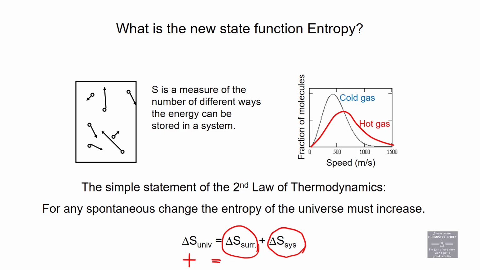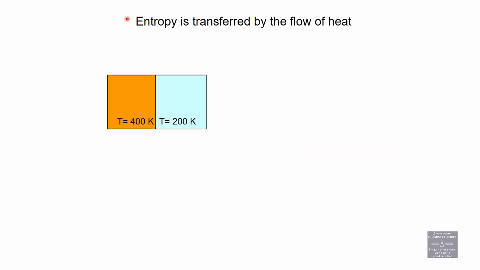Before I go on to the next thing, instead of system, we're going to call it reaction more often because we talk about reactions in here. But the second law does talk about system entropy and surrounding entropy, so we're going to call it delta S of the reaction and delta S of the surroundings, which is everything but the reaction. Okay. Entropy is transferred by the flow of heat.